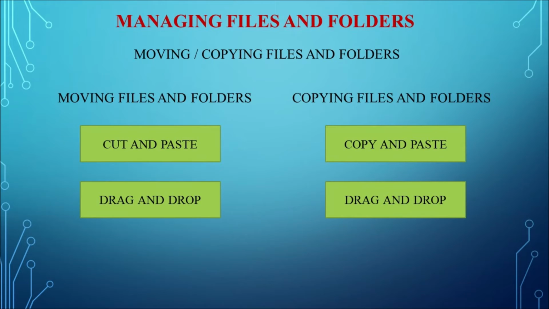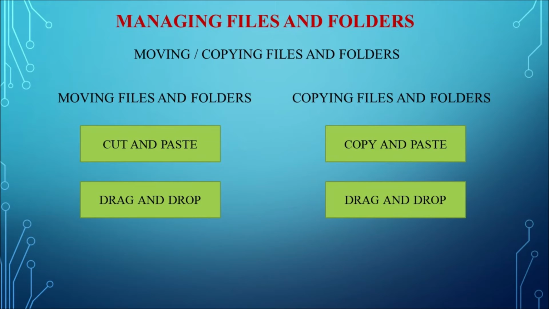So if you want to move, first select the files or folders from the right column, the right pane. Then, without releasing the mouse key, just drag towards the left column. So first we have to click the file which you want to move.